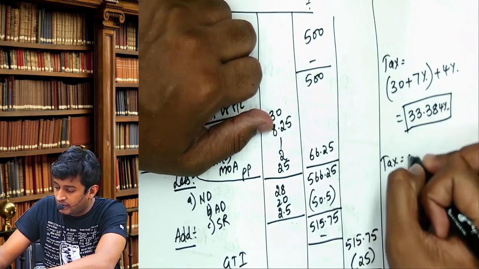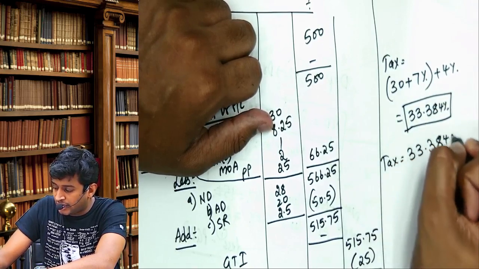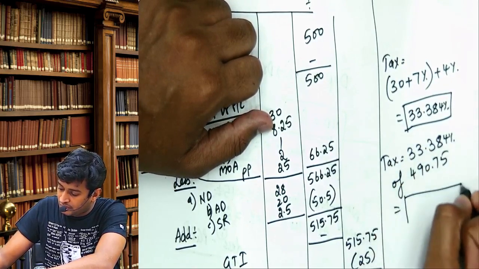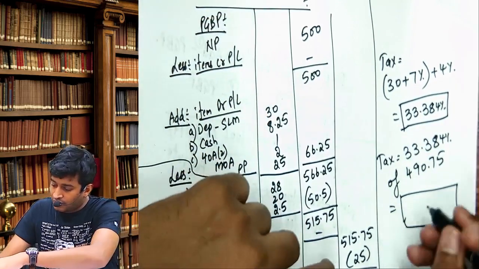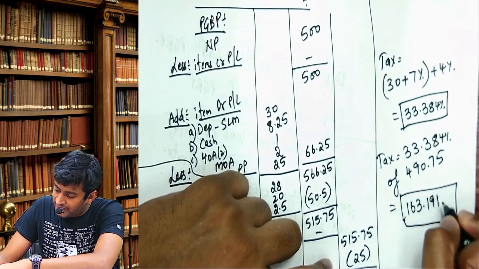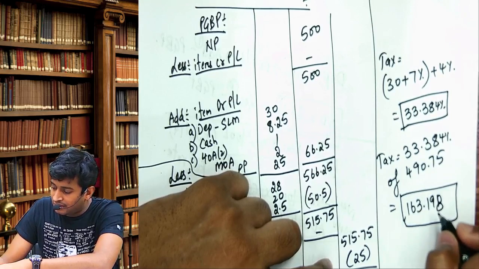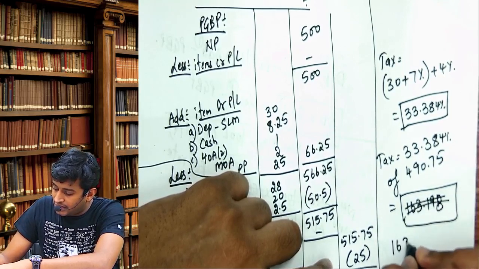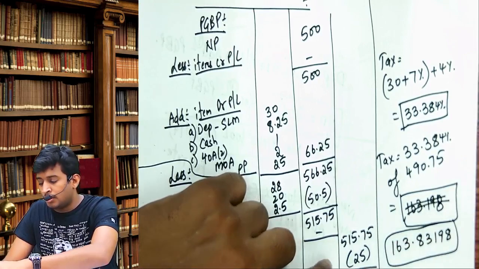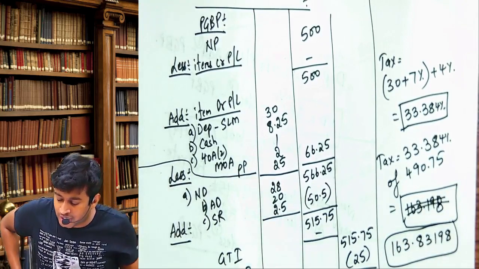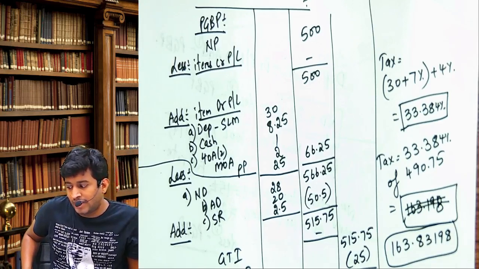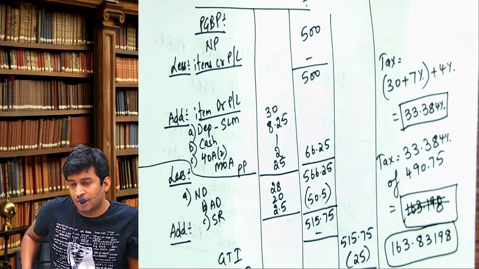Therefore, tax will be 33.384% of 490.75, which is 163.198. Exactly 1,63,83,198.